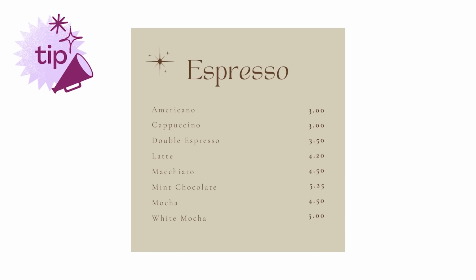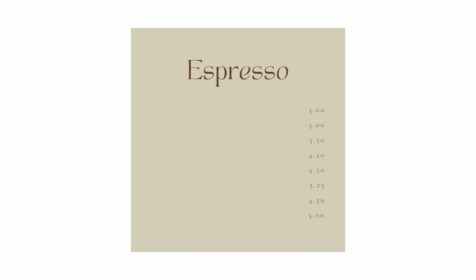If you're wondering if your hierarchy is working for you, try this. Sit back from your computer screen a bit and squint at your design so the text blurs and you see the general shapes. What stands out? Is it what you would want viewers to look at first?